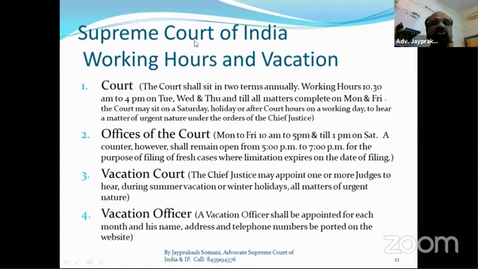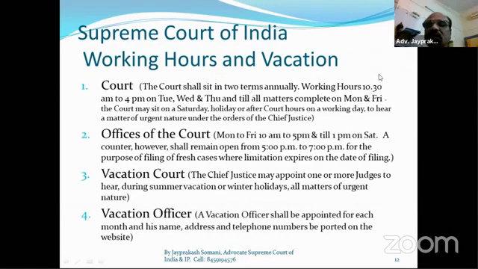Now see the Supreme Court of India working hours and vacation. That is working hours, Supreme Court. The Supreme Court is sitting in 2 terms. The first term is after summer vacation to winter vacation, and after winter vacation to the next summer vacation. So these are 2 sittings, 2 terms of the Supreme Court.